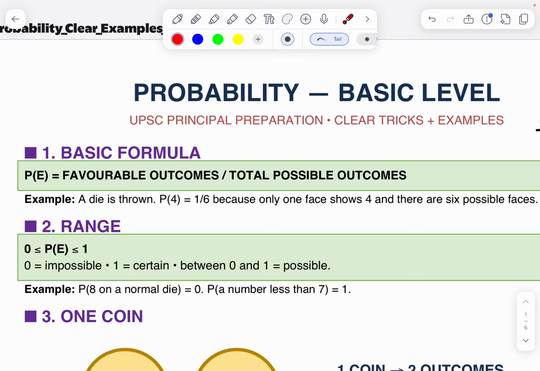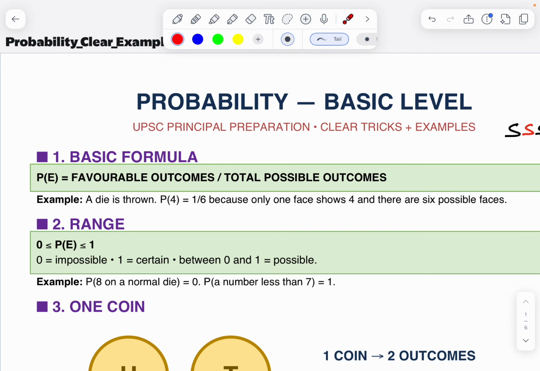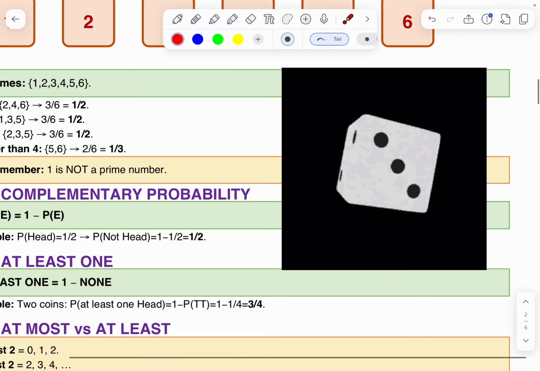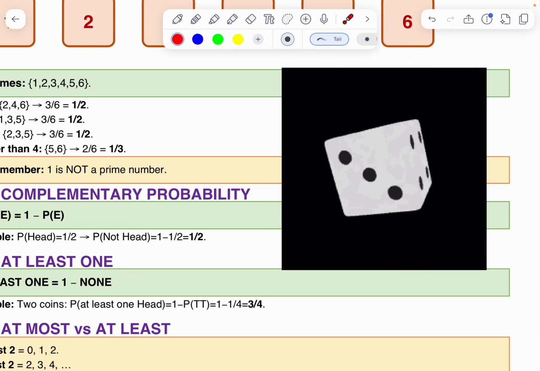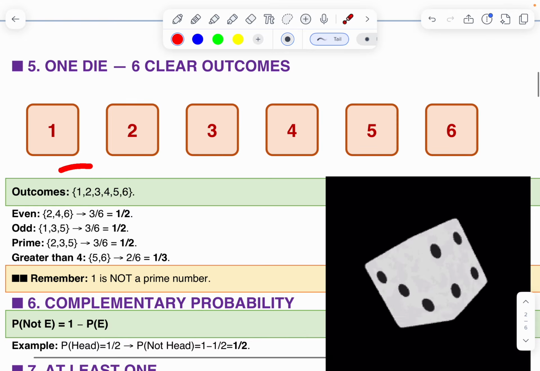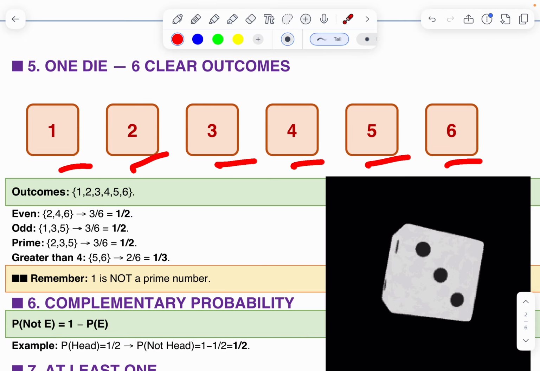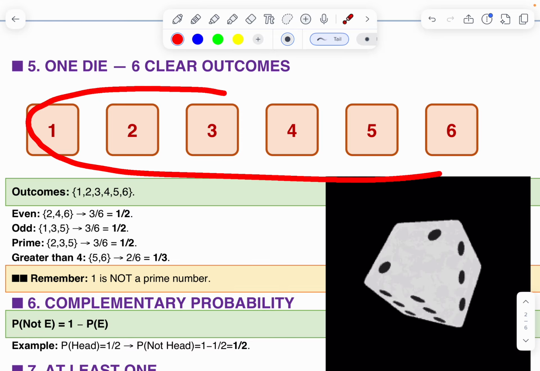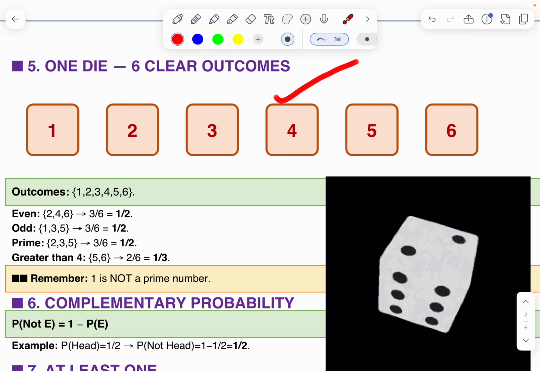I am giving one example. Suppose you throw a die and you want a 4. When you are throwing a die, what is the possibility? There are 1 2 3 4 5 6, so 6 total outcomes, but you want only 4.